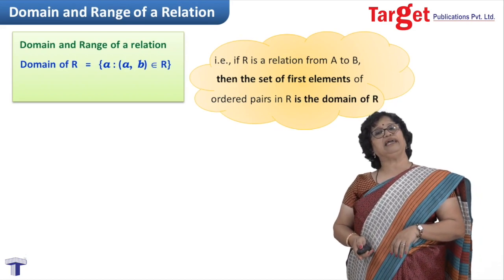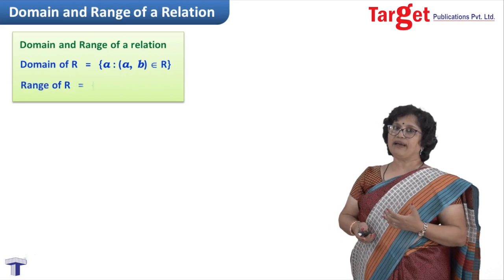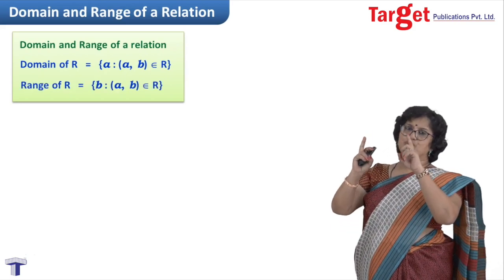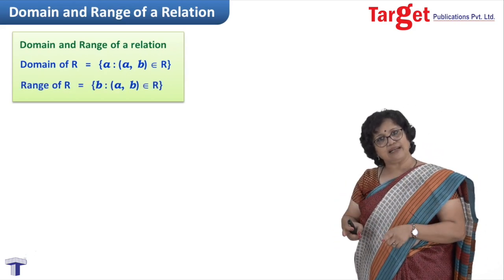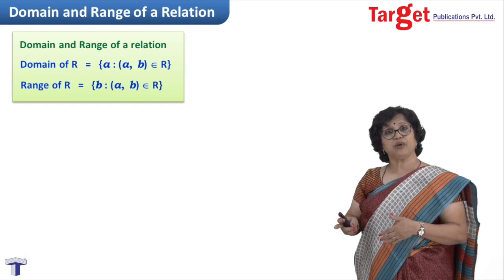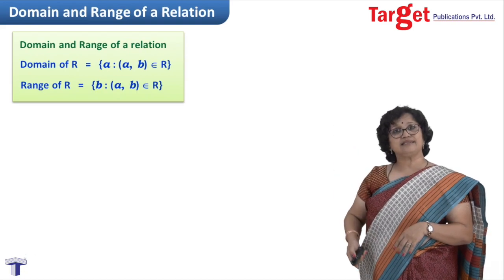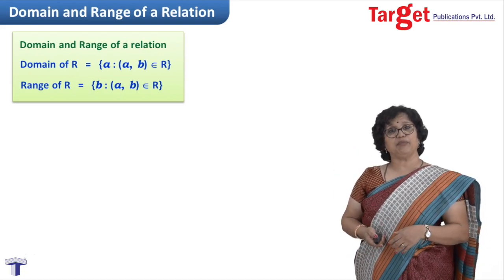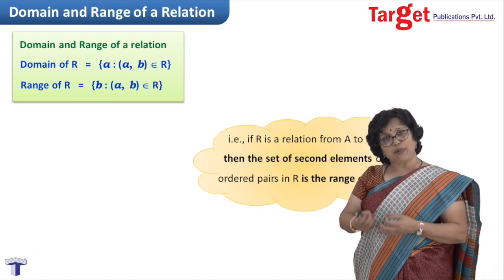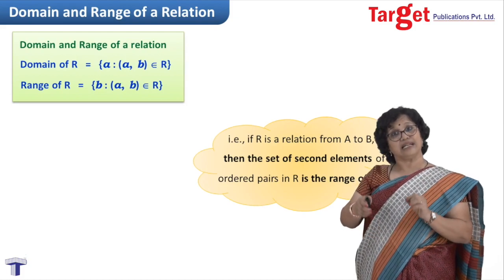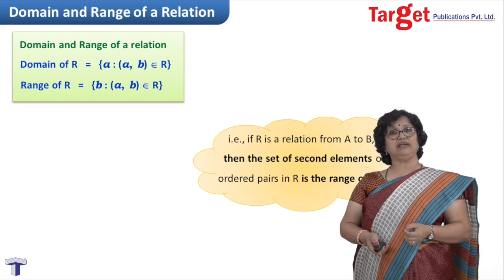Now if I have to define range, how do I define? Exactly same order. You start with Cartesian product, you write that relation which is subset of that Cartesian product, and then once you write all those ordered pairs, take the second number and pick up all those second numbers and make a collection, that set. And that set would be nothing but the range.